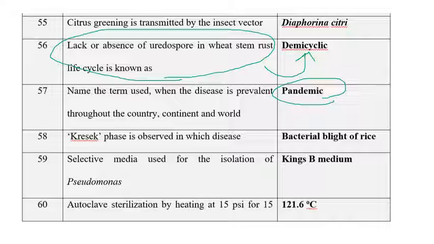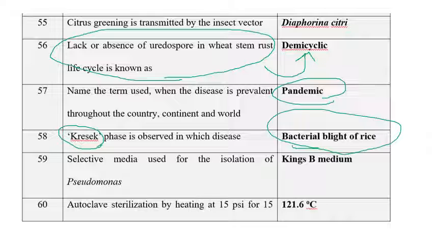And the next one is where the crescent phase can be observed. We have been studying this from UG itself. The crescent phase can be clearly observed in bacterial blight of rice, the most destructive phase of bacterial leaf blight disease. The crescent phase can be observed in bacterial blight of rice, which is caused by Xanthomonas oryzae pv. oryzae.